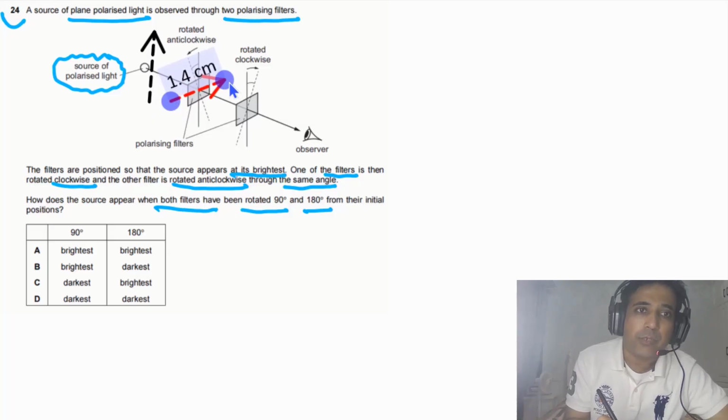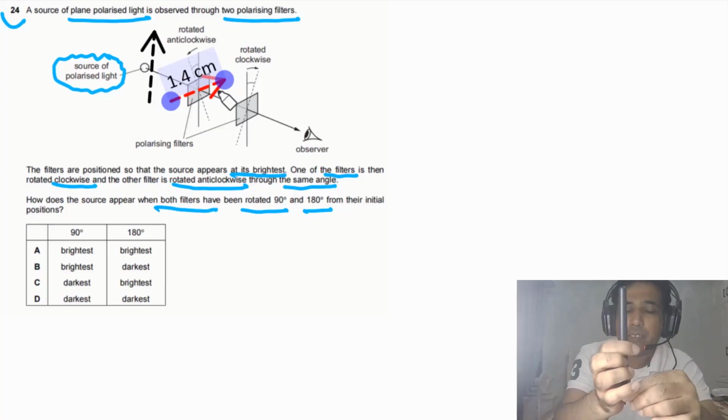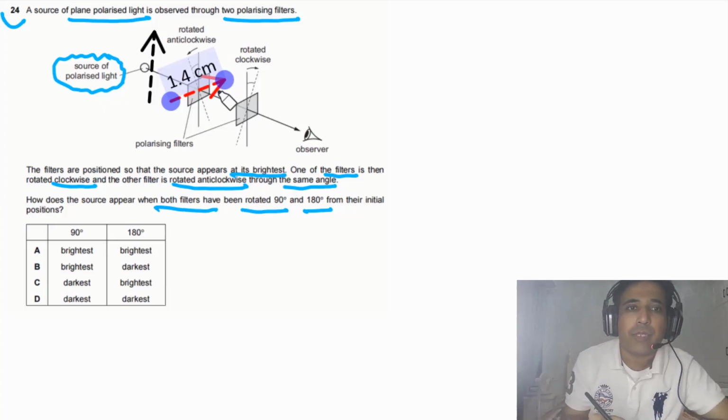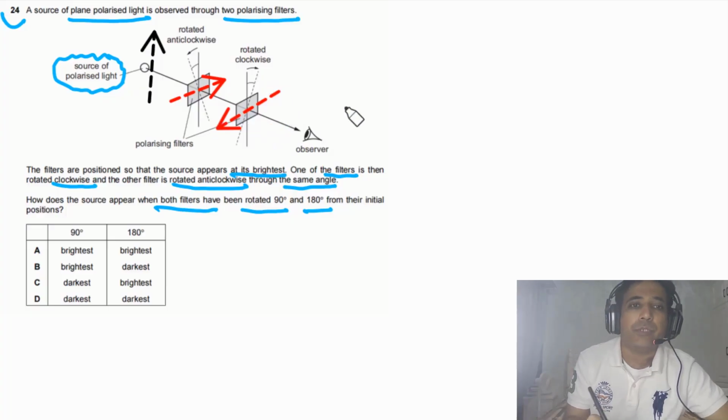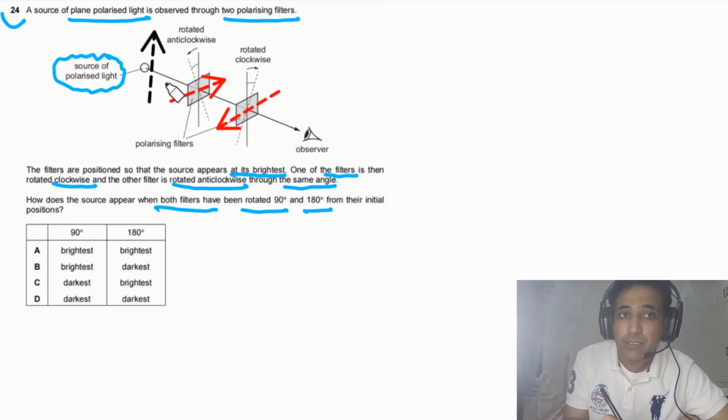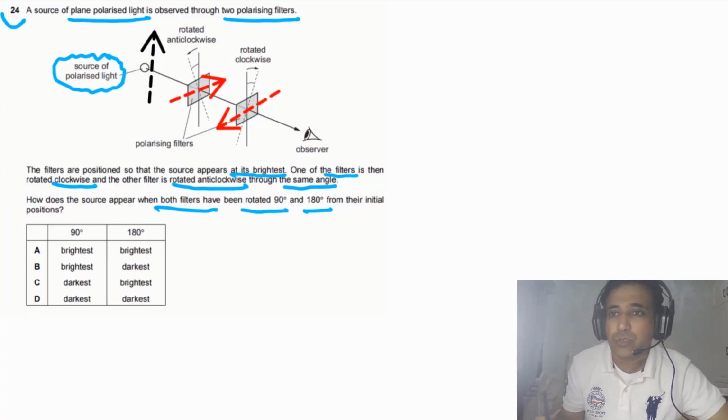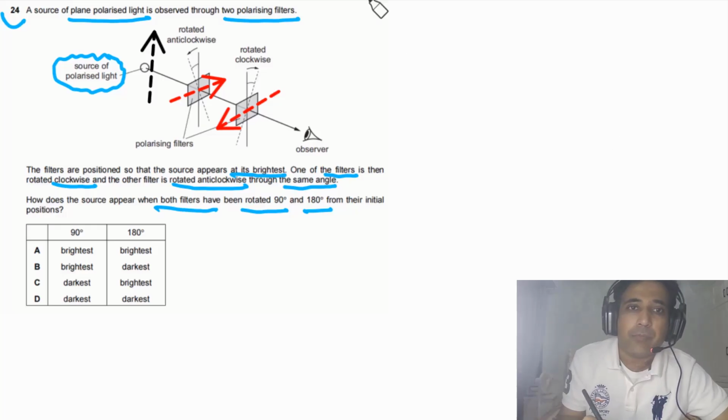The second filter is also rotated by 90 degrees, clockwise, so it will appear like this. In this case, this filter is horizontal to this one, the angle between them is 90 degrees. So no part of this light will pass through. You can also understand this with the help of Malus's law, meaning I transmitted.